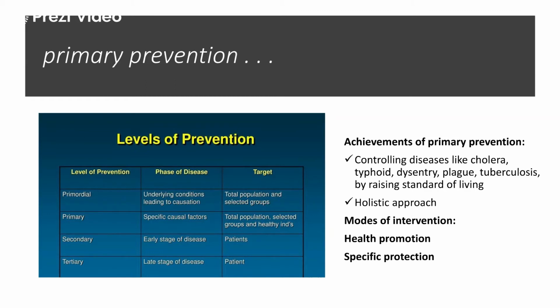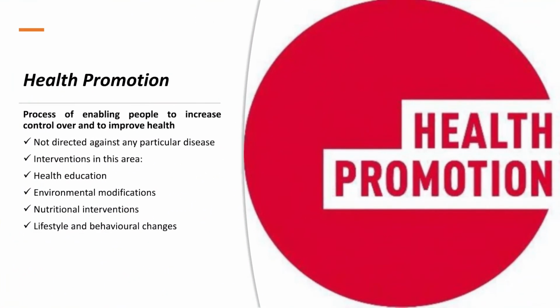Now, what is holistic approach? That we have discussed in my previous session as well. So it should involve the modes of intervention, it should involve health promotion, awareness, counseling, and specific protection programs. Health promotion is a part of the primary prevention. This is the process of enabling people to increase control over and to improve their health. So, it is not specifically directed against any particular disease.